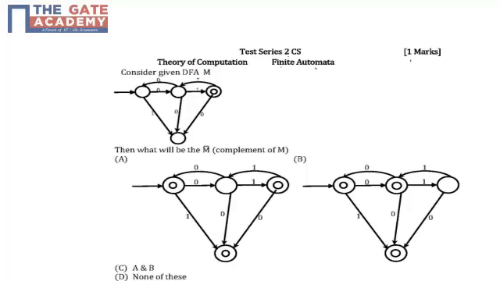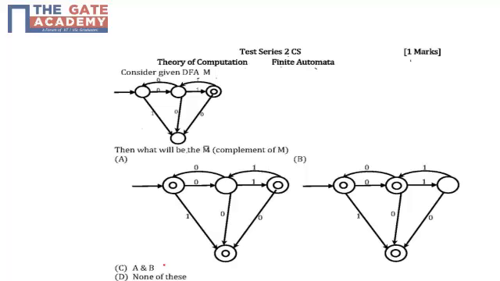Consider a given DFA M. And this is the diagram for DFA M. Then what will be the complement of M? That is nothing but M bar. We have to find out the complement of M. The options are: option A, one more diagram; option B, one more diagram; option C, A and B; option D, none of these.